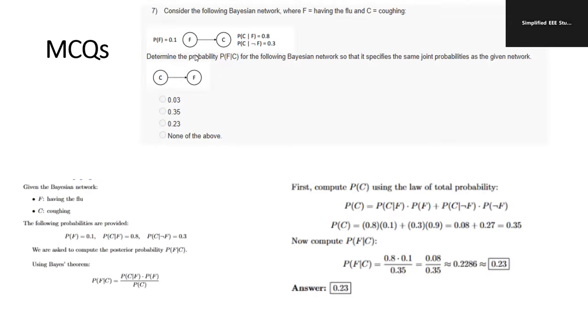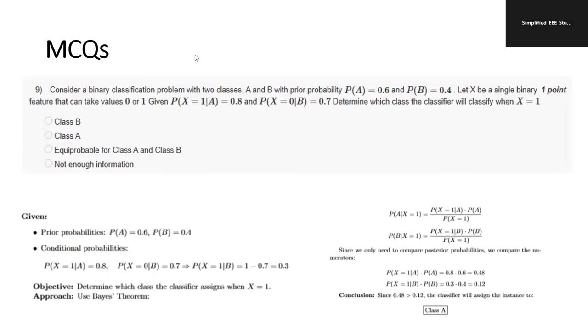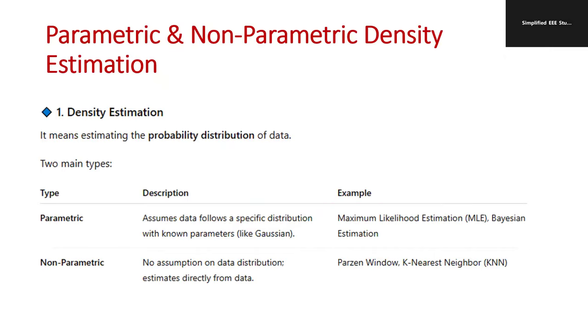Even try to solve the problems and take your time and find it out, because you have 3 hours of examination, especially if you are looking at NPTEL. For the GATE examination, time is very limited. So coming to another type of questions, like parametric and non-parametric density estimation. Study what is the difference between parametric and non-parametric density estimation. The difference you have to study with suitable examples.